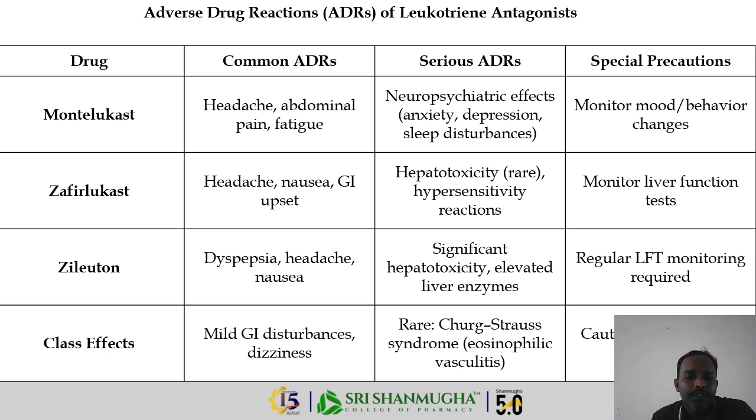Next we have the adverse drug reactions of the leukotriene antagonists. Montelukast is considered the drug of choice, with common effects like headache, abdominal pain, and fatigue, and serious effects like neuropsychiatric effects, anxiety, depression, and sleep disturbances.